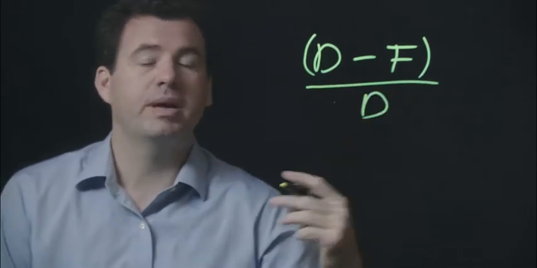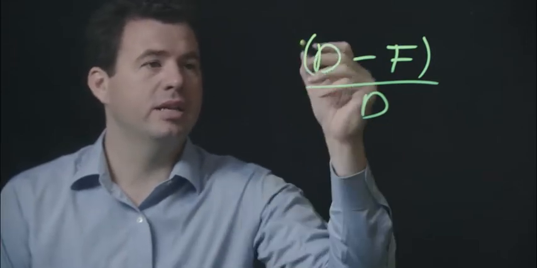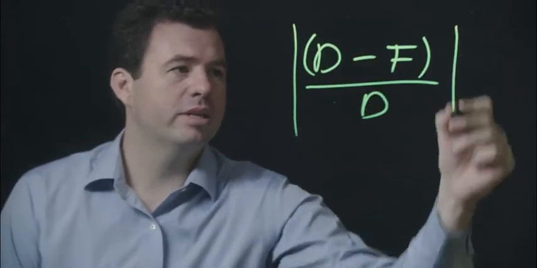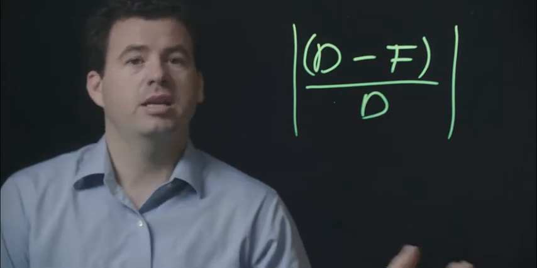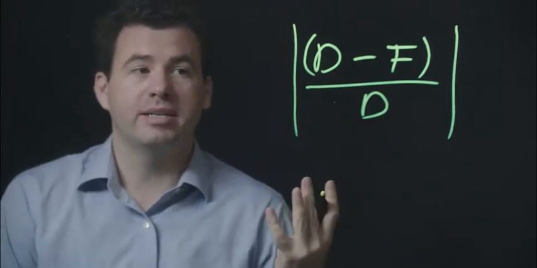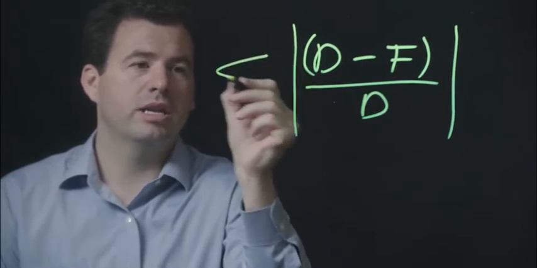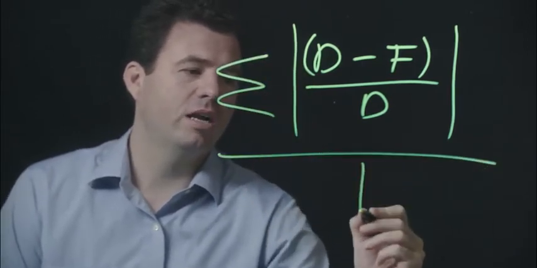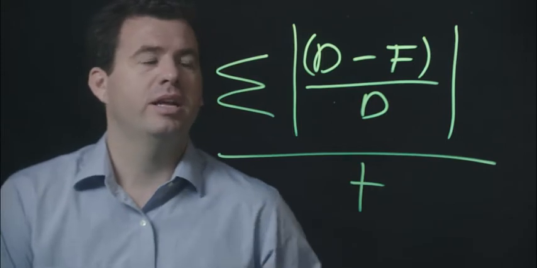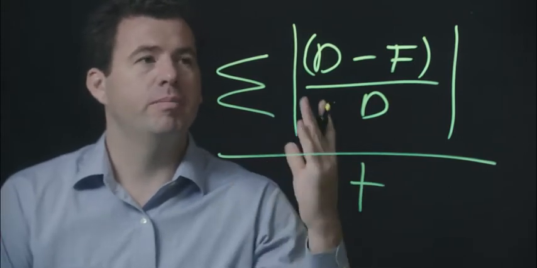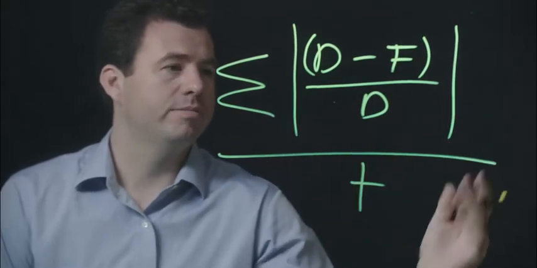So we have to divide by demand to get a percentage. And we're going to take the absolute value of that so that we don't have pluses and minuses canceling each other out. And then all we need to do is take the sum over that and divide by how many periods we have. And there we have it. MAPE, mean absolute percent error.